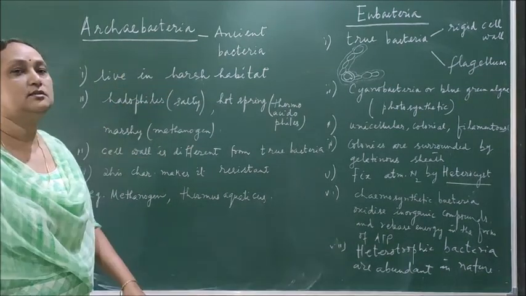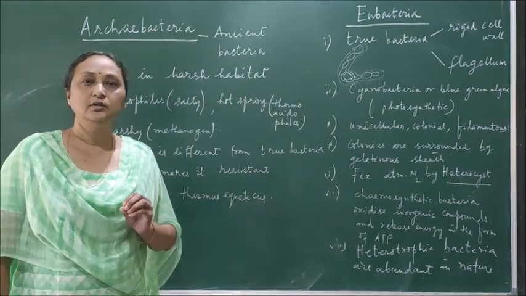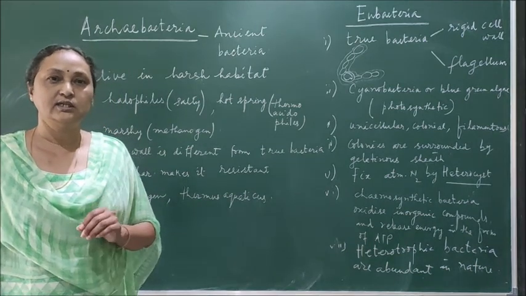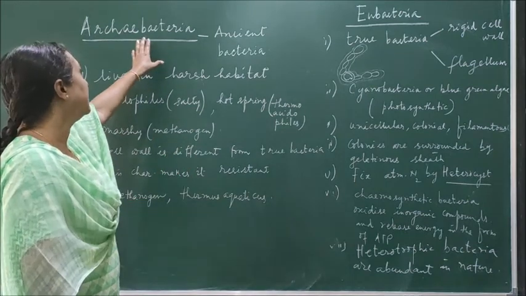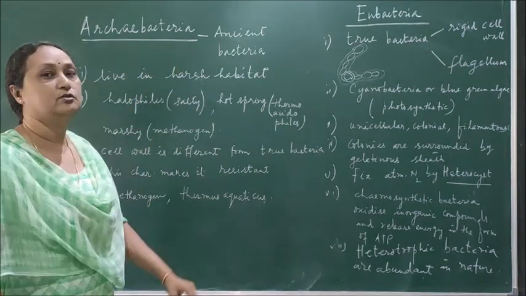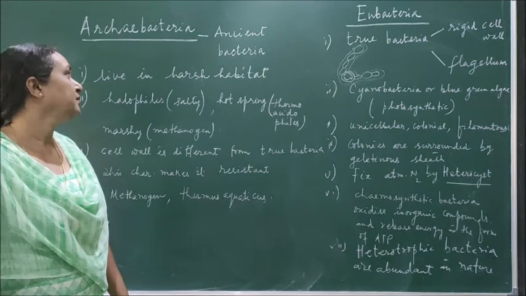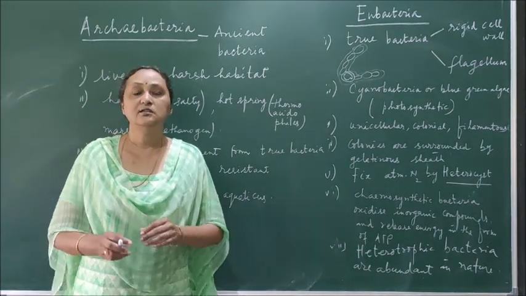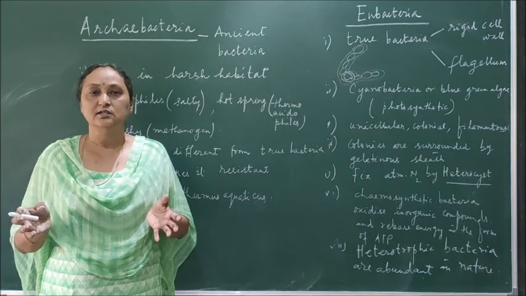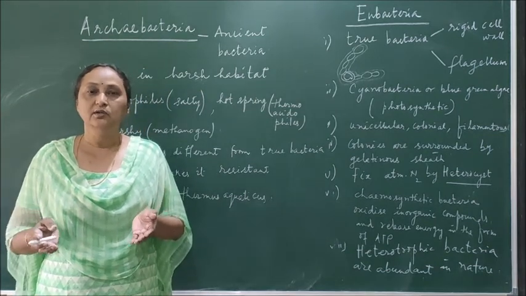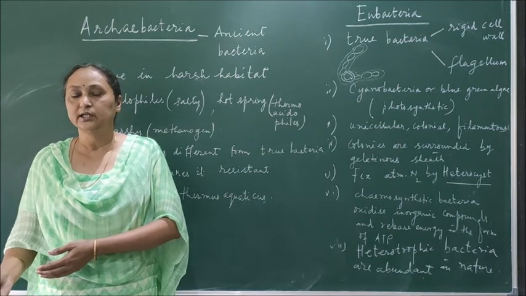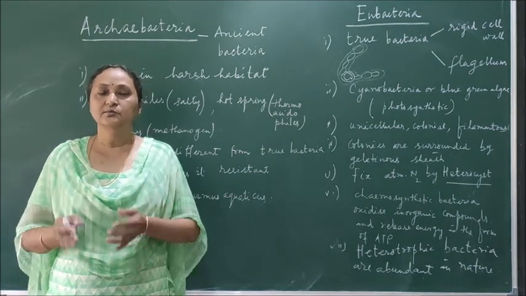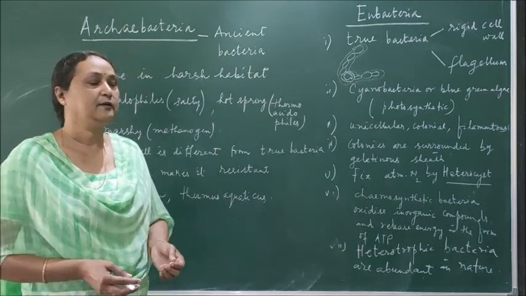Archaebacteria are also called ancient bacteria, because when life originated, the first bacteria which originated were put in the group Archaebacteria. So they are also called ancient bacteria. The characteristic feature of these bacteria is that they can survive in extreme climatic conditions. They can survive in boiling water, in salty areas, and in marshy areas. That is a characteristic feature of Archaebacteria.